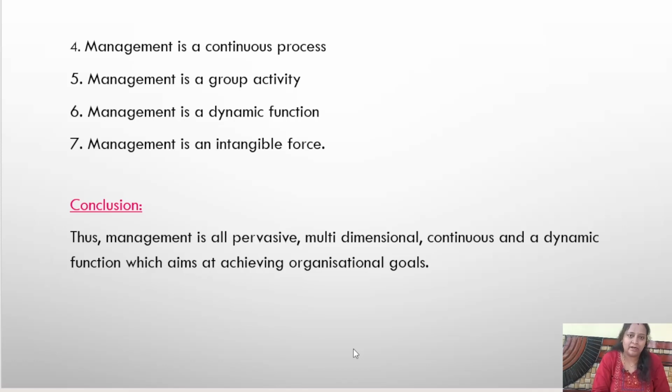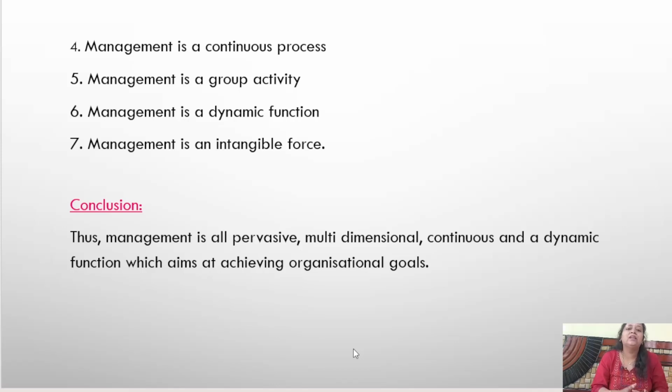Management is a group activity. It is not like an individual person can do all the things. So management is a group activity which has to be done by a combined work of your superiors, your managers, and also the employees in the organization. It is done for achieving the group goals. Management is done for achieving the group goals, who have the same common organizational objectives. Combinedly, we are going to achieve this particular management.